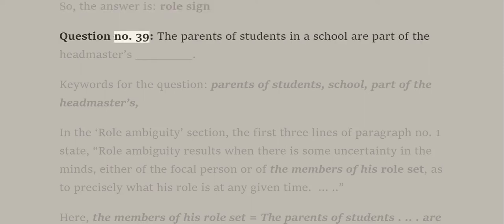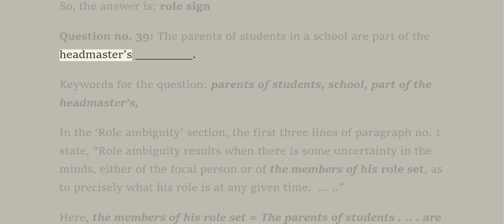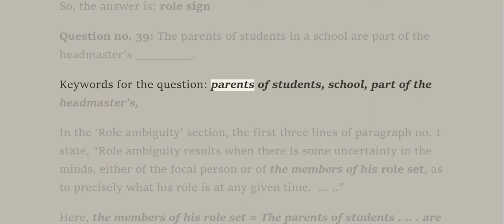Question number 39. The parents of students in a school are part of the headmaster's underscore. Keywords for the question: parents of students, school, part of the headmaster's.